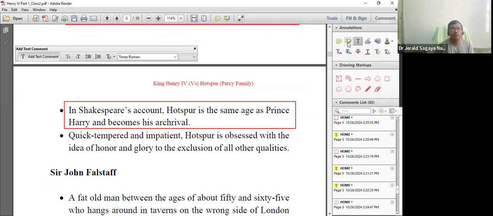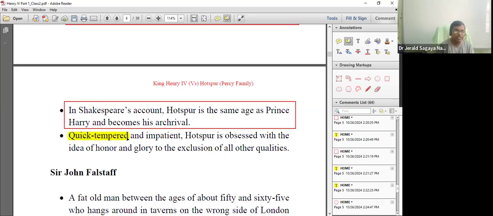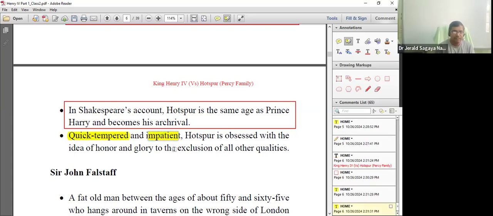Now, when we talk about Hotspur, we come to know that he is quick tempered, short tempered, very very impatient. He was not a patient man, impatient, ready to fight. And this man was highly obsessed with the idea of honor and glory. What is most important to him is honor and glory. Once my family was having the past glory, but now we have lost it, let me regain it.